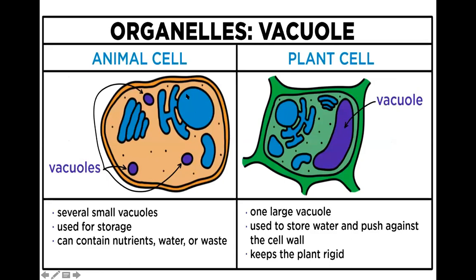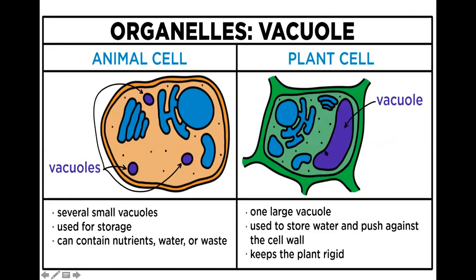So, vacuoles of animal cells and plant cells. Animal cells have several small vacuoles. They are used for storage and they contain nutrients, water, or waste. As I told you, they can store the nutrients that are found in the cell. They also contain waste, which can be thrown out by exocytosis, or they can hold water to maintain the water balance of the cell.